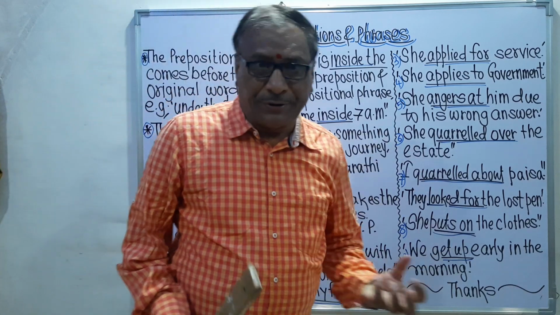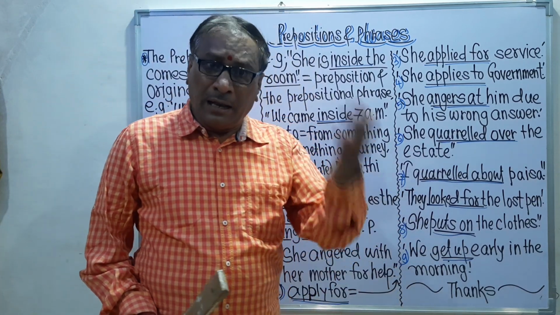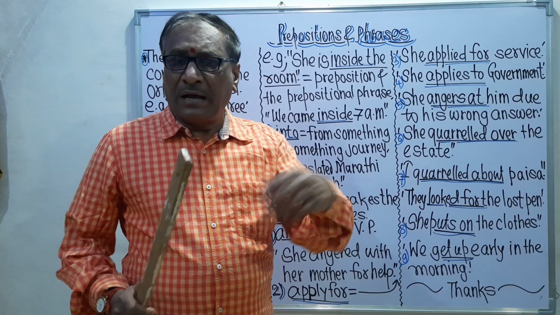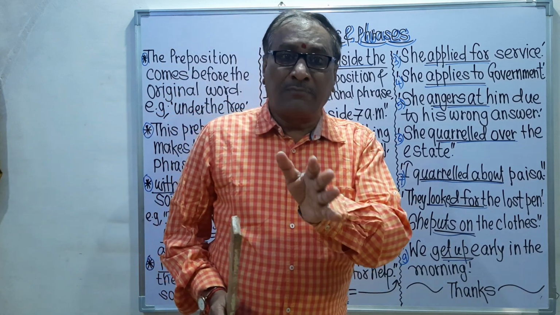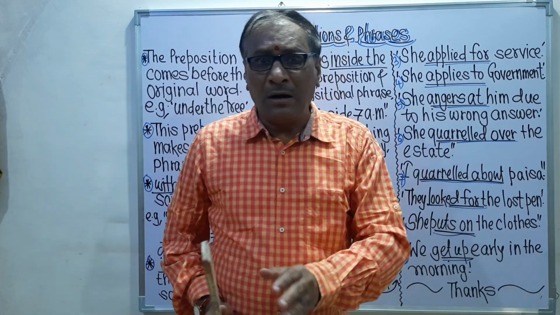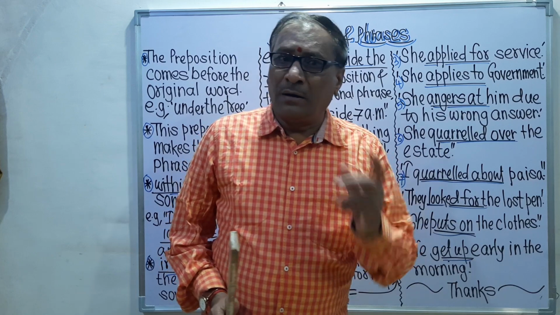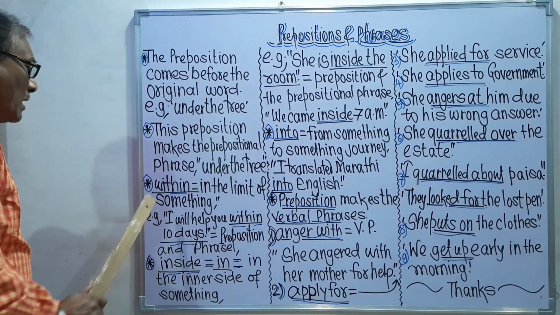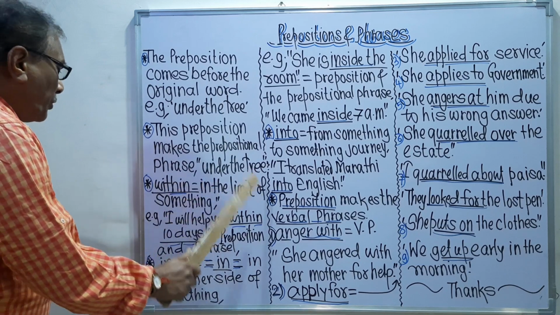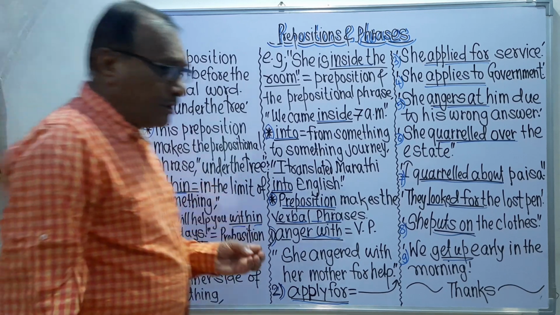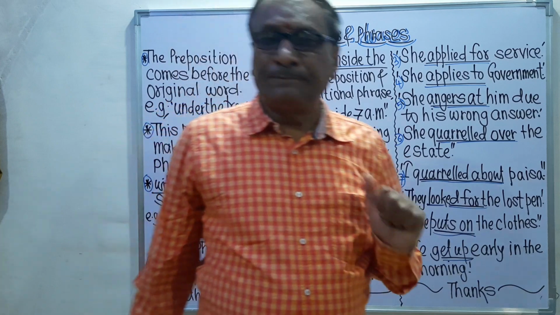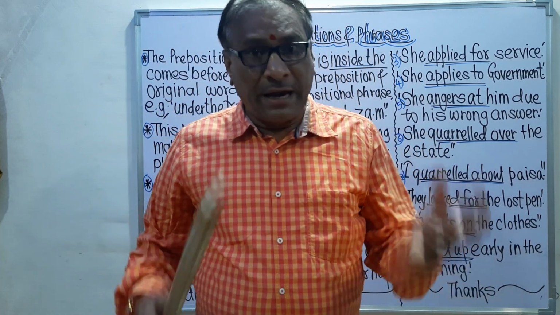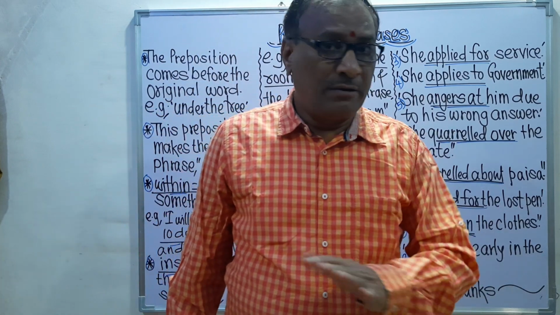Means there is a limit, and in that limit something happens. That is called the preposition within, in the limit of something, like within 10 days, within 7 days, within 4 days, we can say.